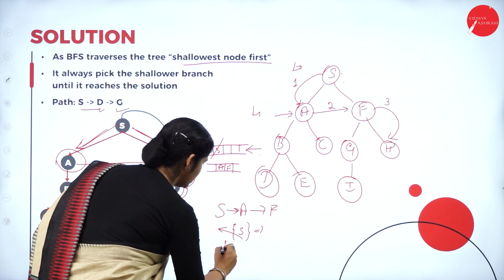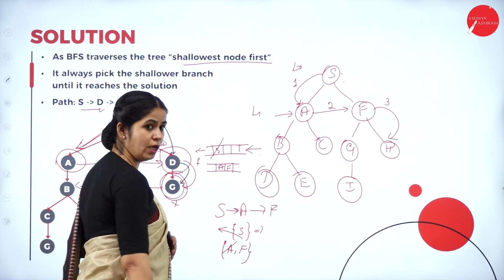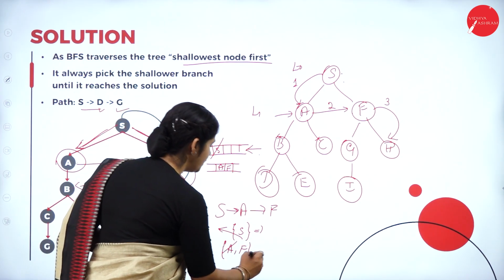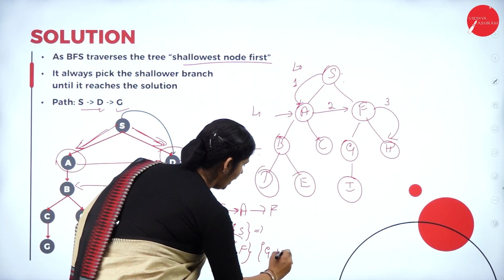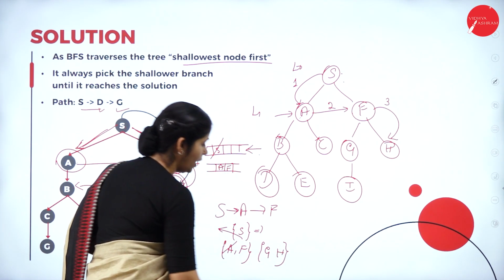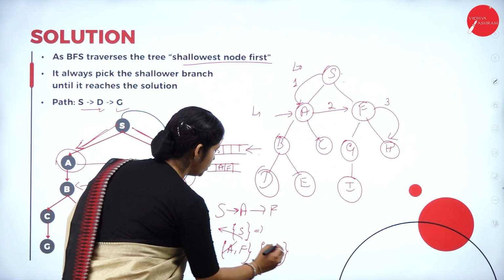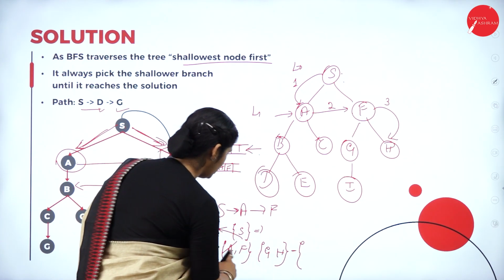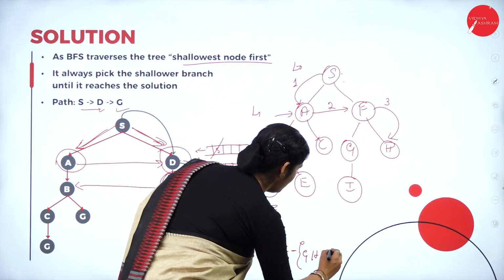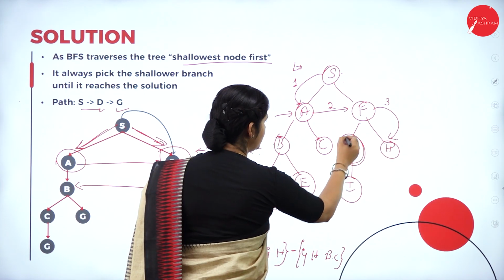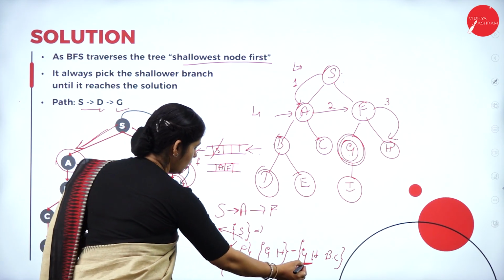Now what all the elements are there in the queue? A and F. So A is already visited, remove the A. What is F's child node that we have? G and H, right? G and H. Now, once we have G and H, we have to check A's children nodes, that is G, H and B and C. We are reaching the G, which is a goal state here.